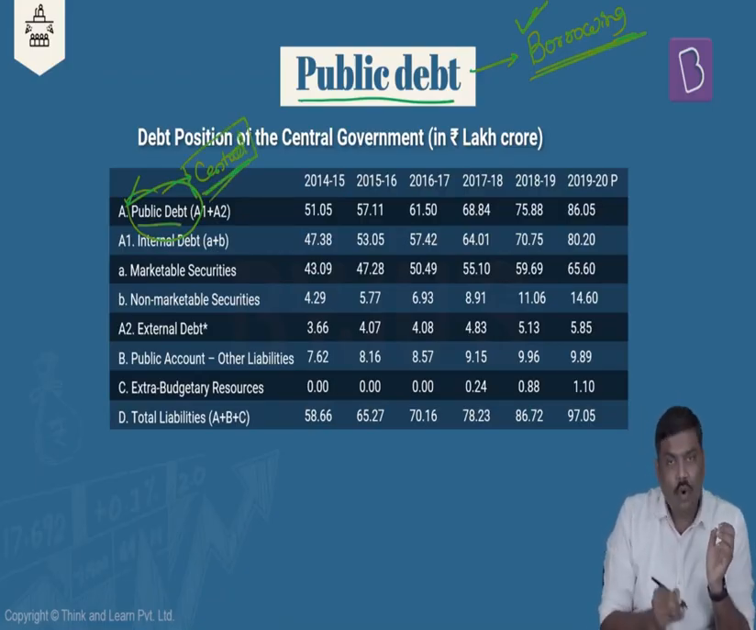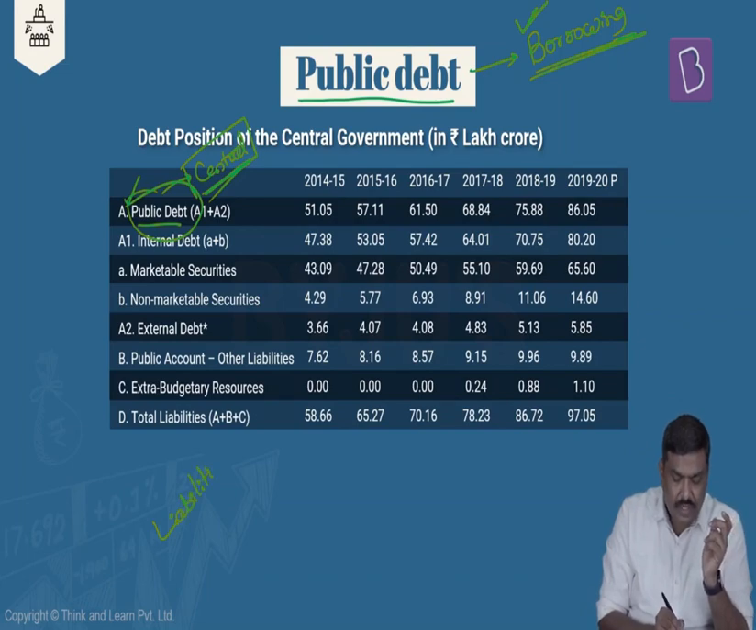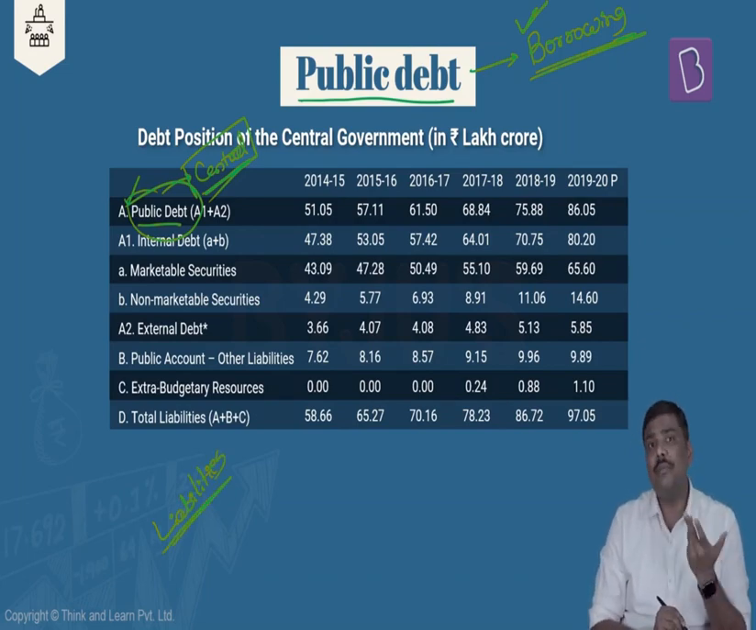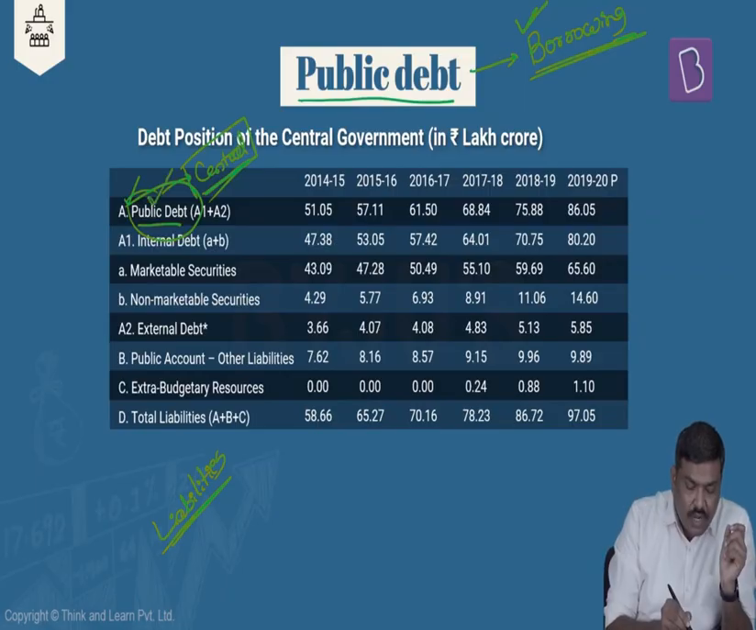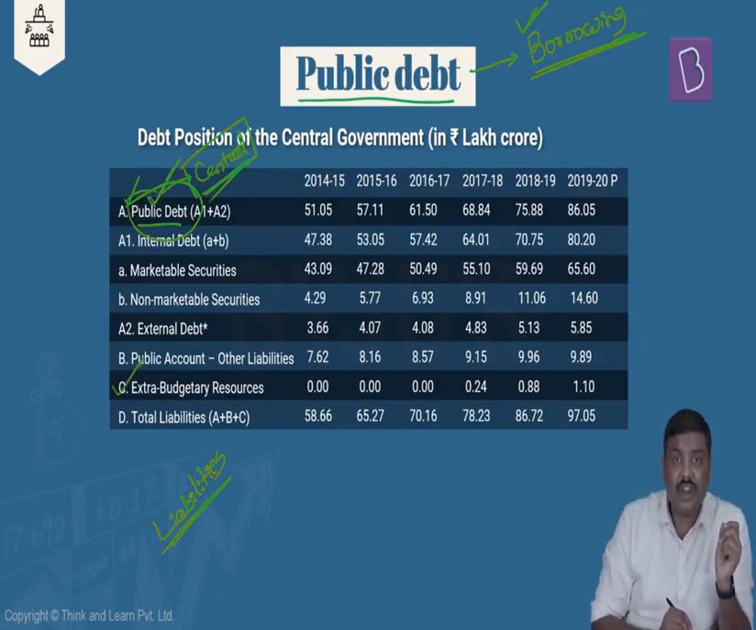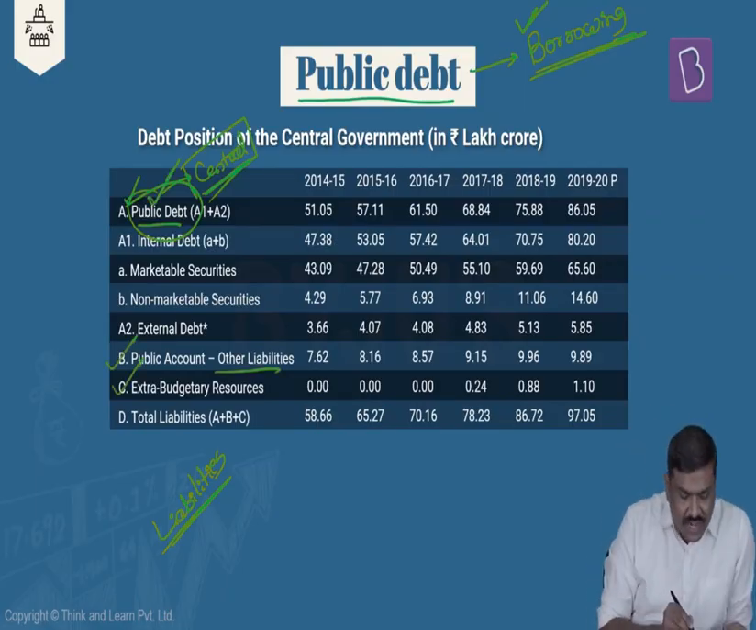First and foremost, please understand the overall liabilities of the government. The overall liabilities, that is, the total amount that the government needs to pay back, for which the government can be held responsible, will be the sum total of the public debt, the extra budgetary resources, as well as other liabilities. Now you start asking me, sir, what do you mean by extra budgetary resources?